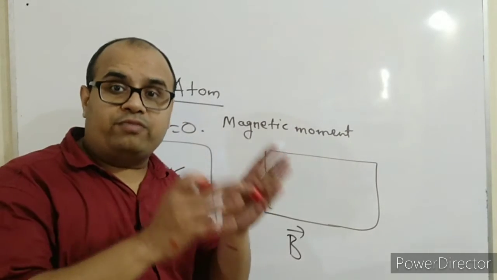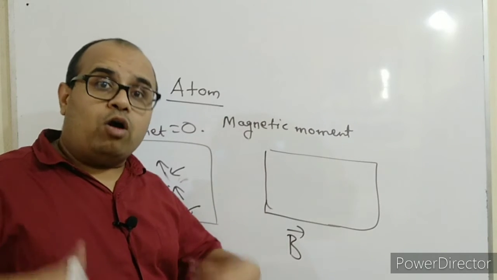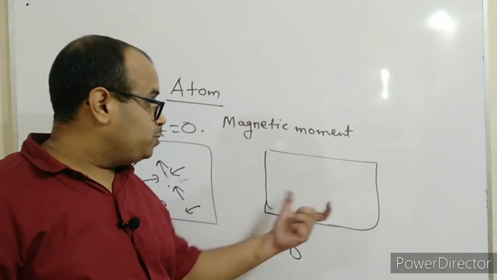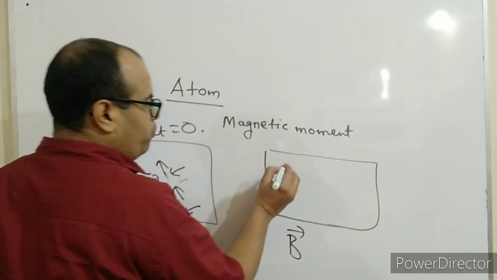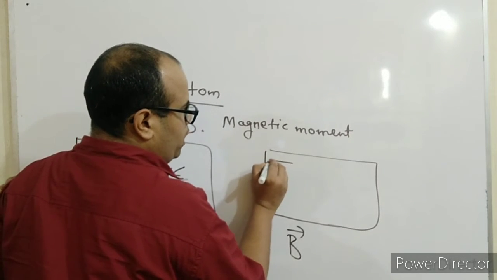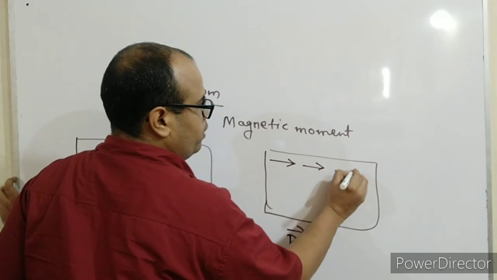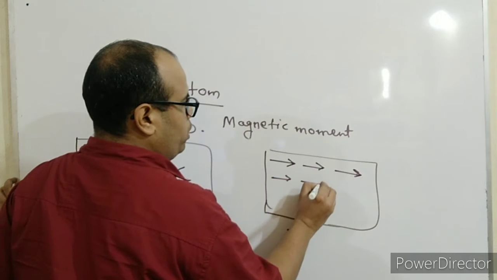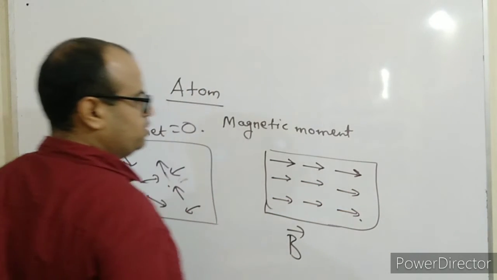Similarly, a magnetic dipole kept in a magnetic field also experiences a torque, and due to the applied magnetic field, it gets oriented in the direction of the magnetic field like this.